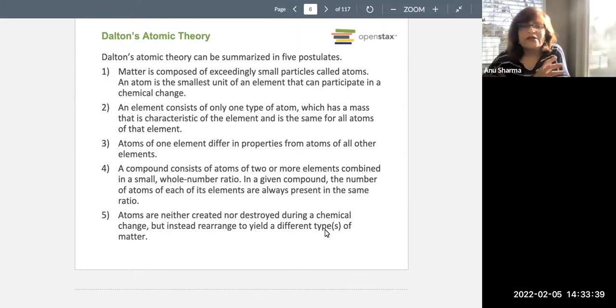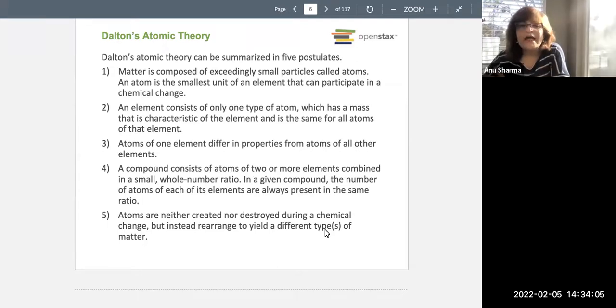So Dalton had an idea that if you take scissors and start cutting aluminum into smaller and smaller parts, the absolute smallest particle, which you would not be able to see with your eyes, would still contain the physical and chemical properties of aluminum. That smallest particle would be called the atom.